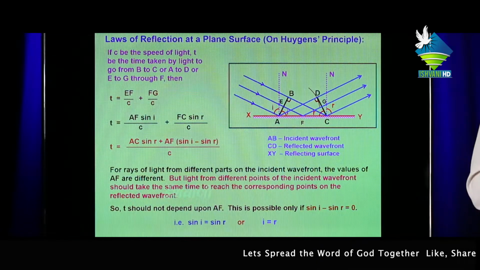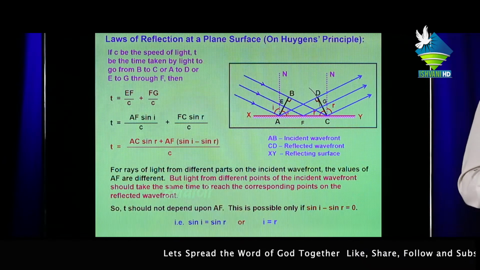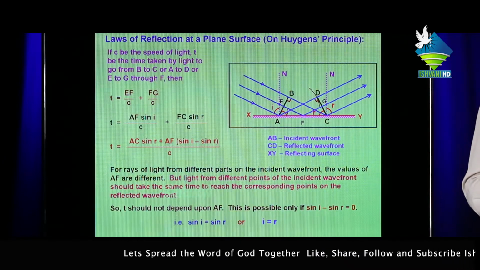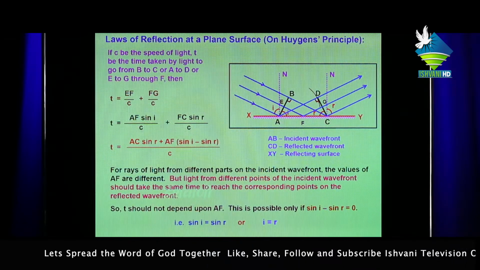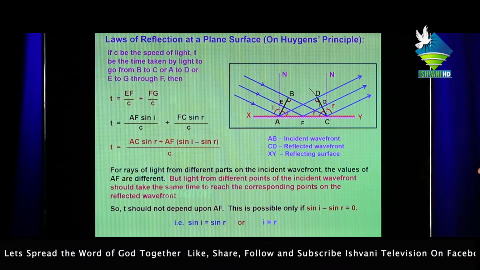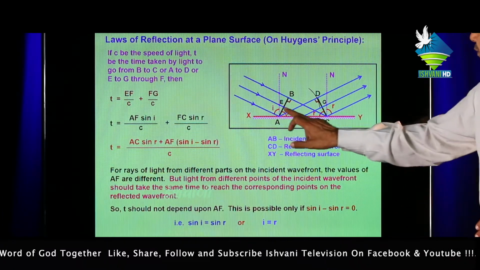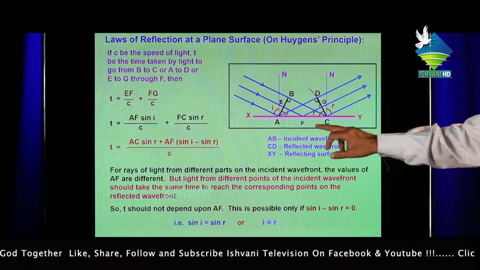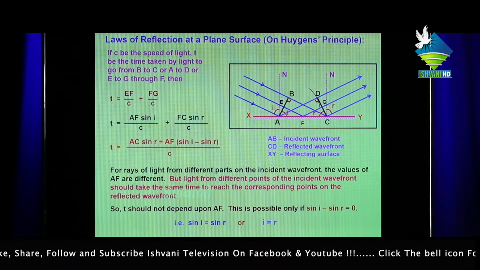But light from different points of the incident wavefront should take the same time to reach the corresponding points on the reflected wavefront. So T should not depend on AF, meaning the time taken by the light ray from E to F, B to C, or A to D or F to G does not depend on the value of AF.